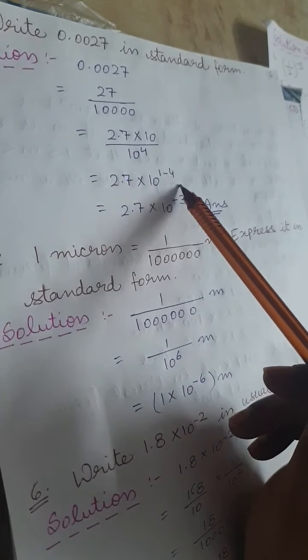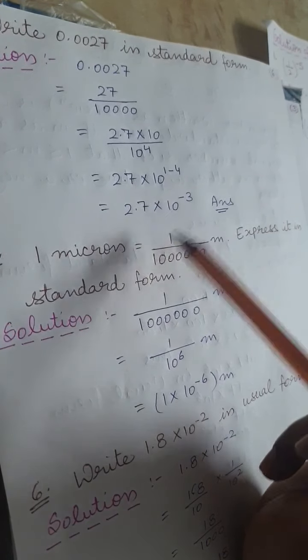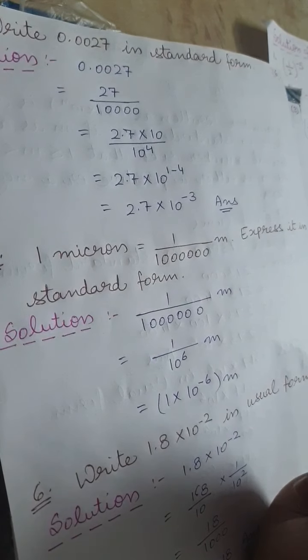So 1 minus 4 that is -3. It's your answer.